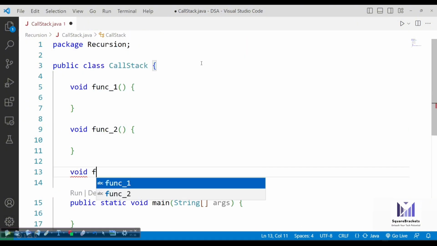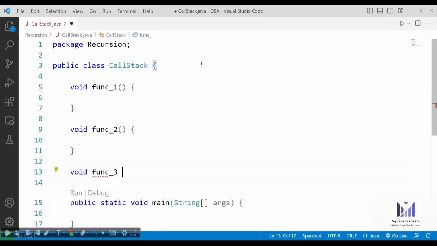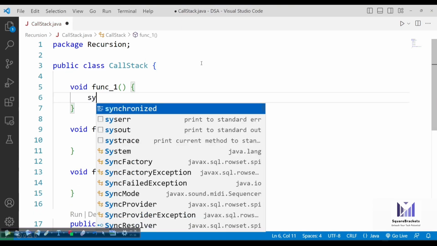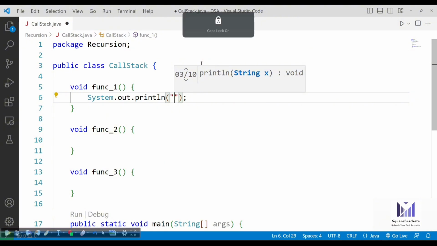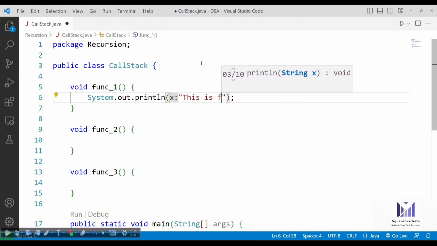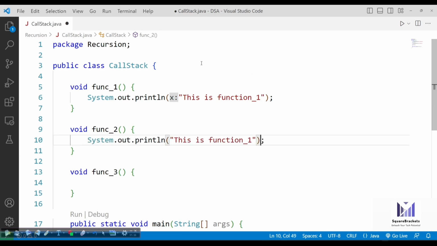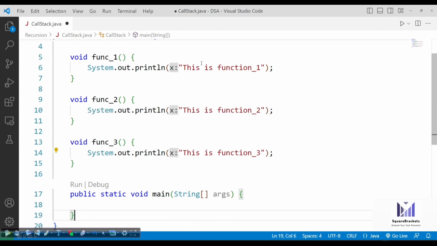And there is a method known as function 3. So I have three functions, function 1, function 2, and function 3. And I'm simply going to print that this is function 1. This is function 2. And this is function 3.